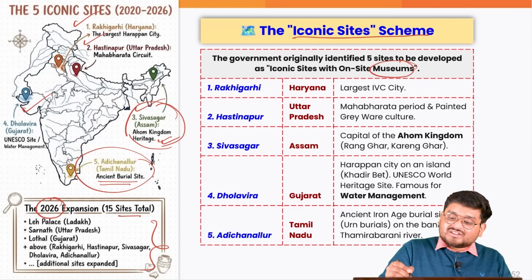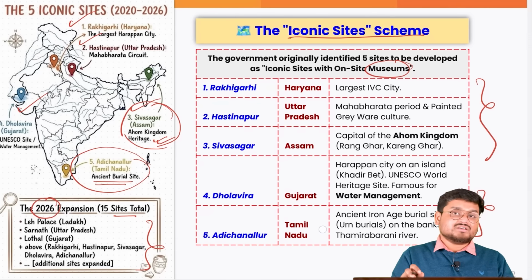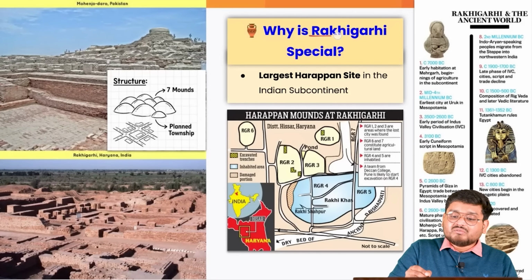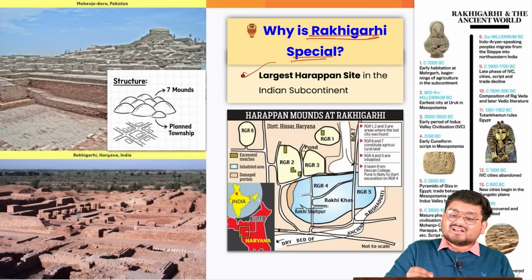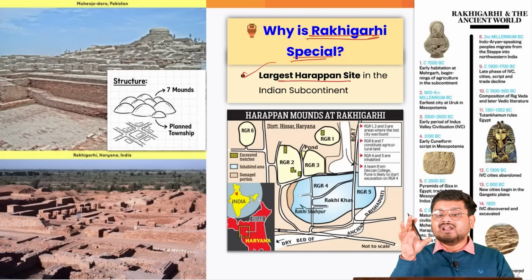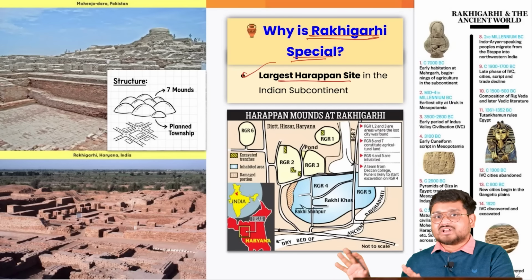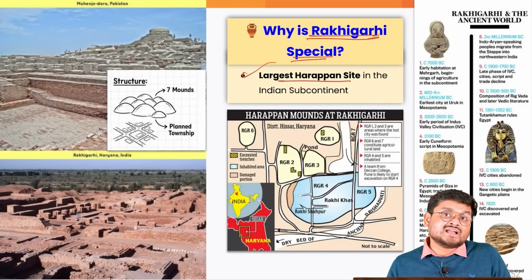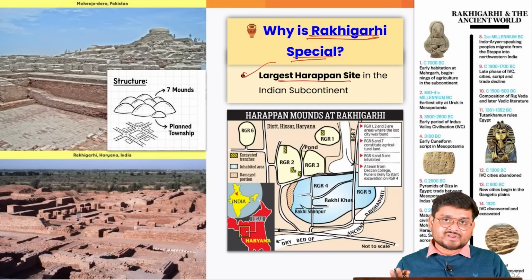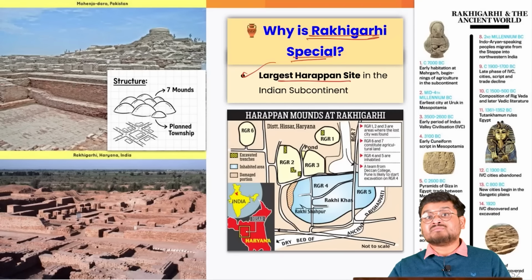All the sites have their own precious heritage, and this is why Rakhigarhi is in the news right now. Rakhigarhi is the largest Harappan site in the Indian subcontinent as of now, among whatever has been discovered. Because, guys, whatever Indus Valley civilization sites we see in India and Pakistan, many of the sites which are not yet discovered may be even larger.